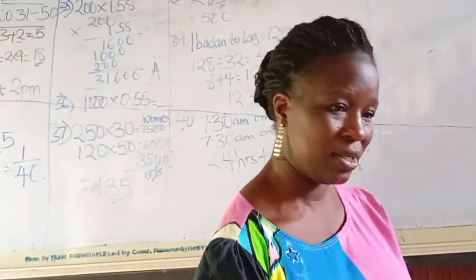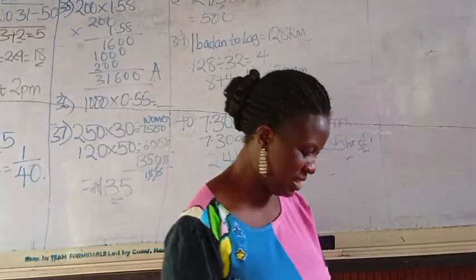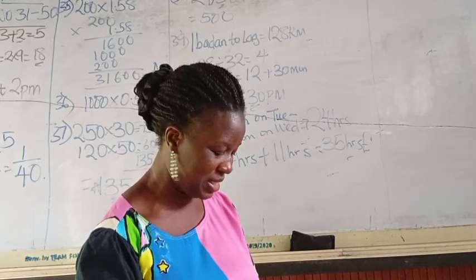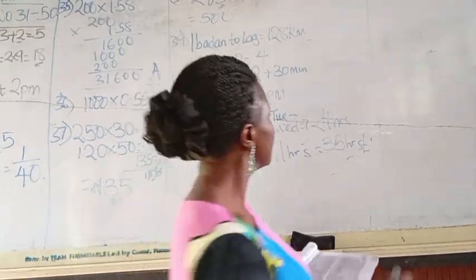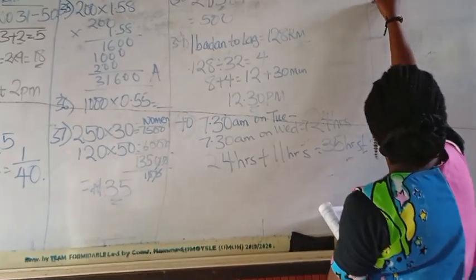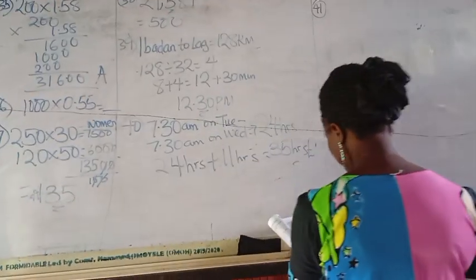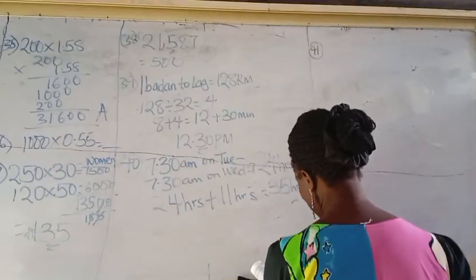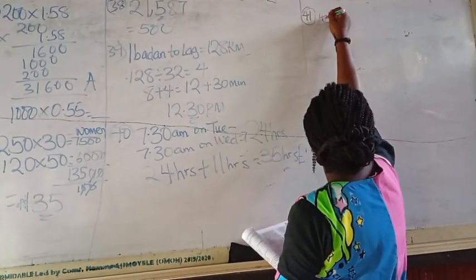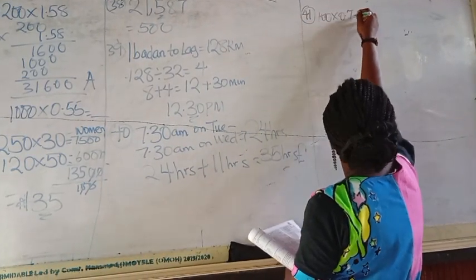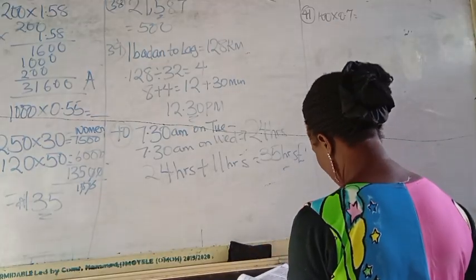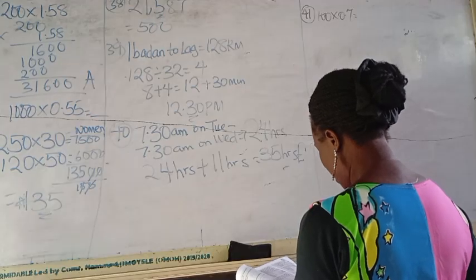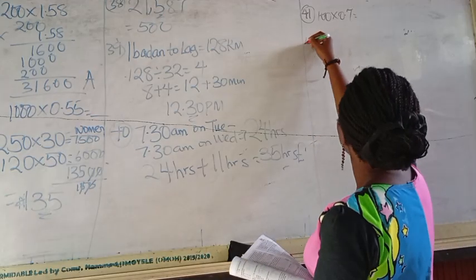Question number 41. They say change 0.7 to percentage. Anywhere you hear the word percentage, that is 100. So number 41. We have to change 0.7 to percentage. So that will be 100 times 0.7, and that gives us what? So do that, and let me have the answer in the comment section. So number 42.